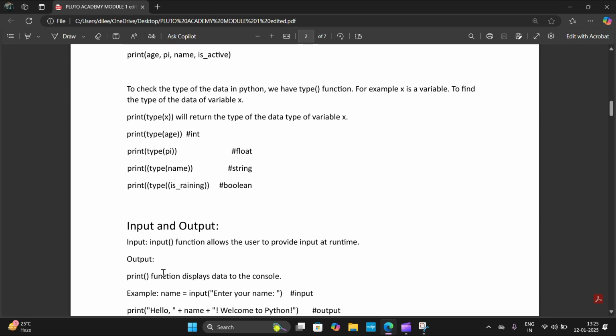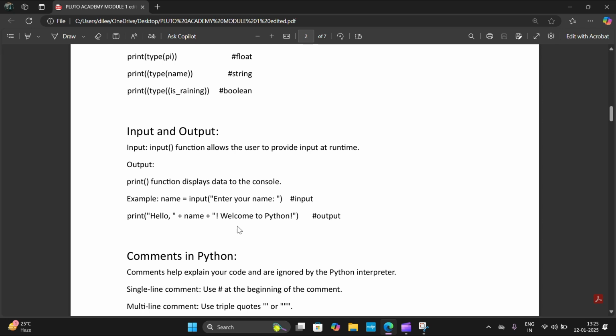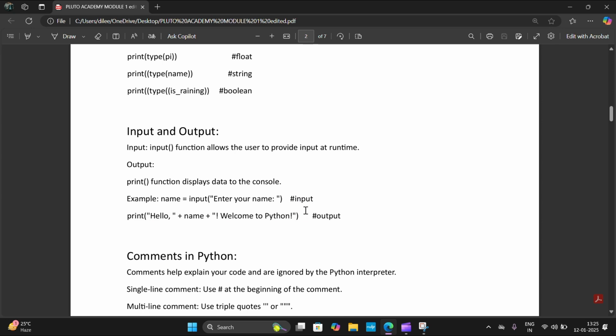And then we have learnt about input and output functions in Python. The input function allows the user to provide input at runtime. The output function displays data to the console. And we also did this example to cover both input and output functions.